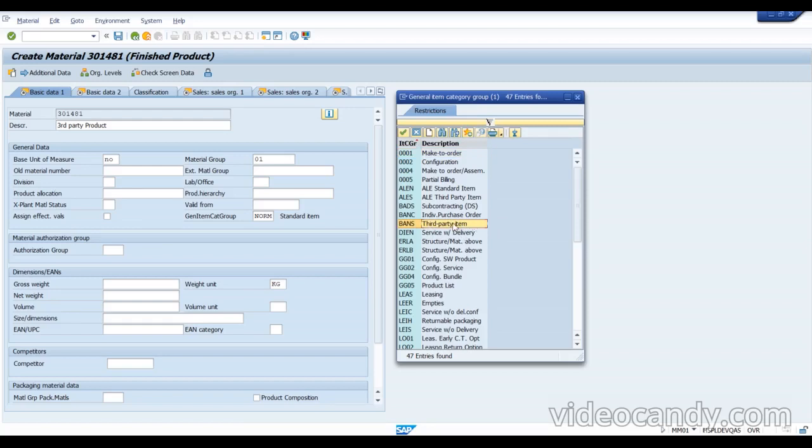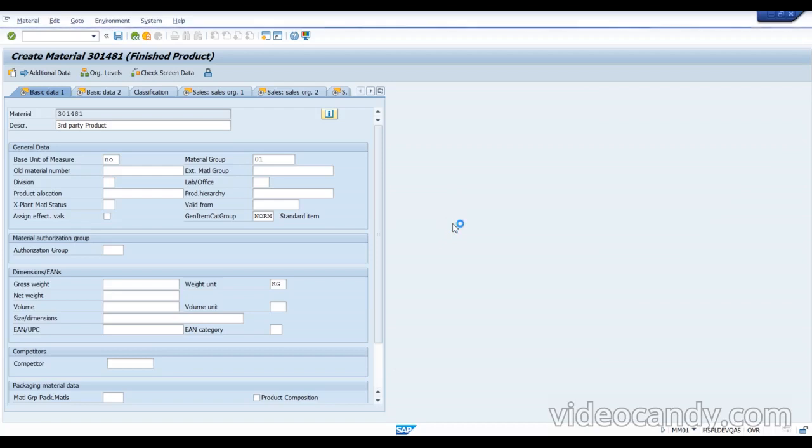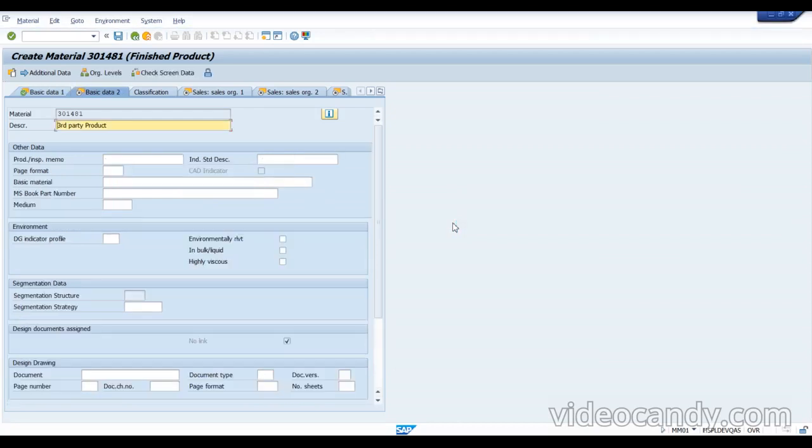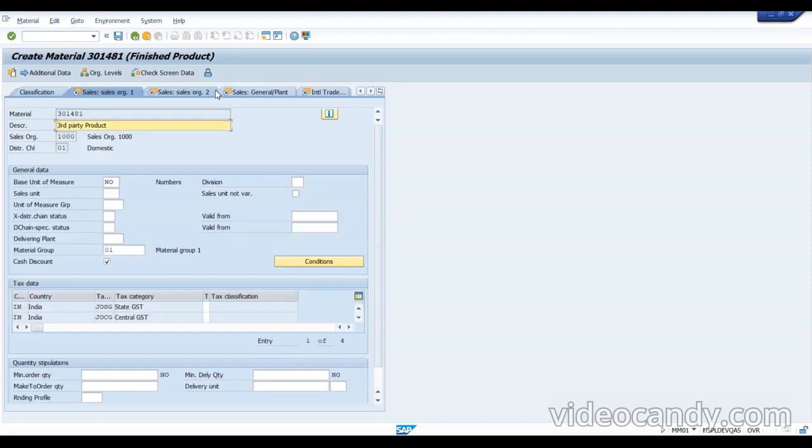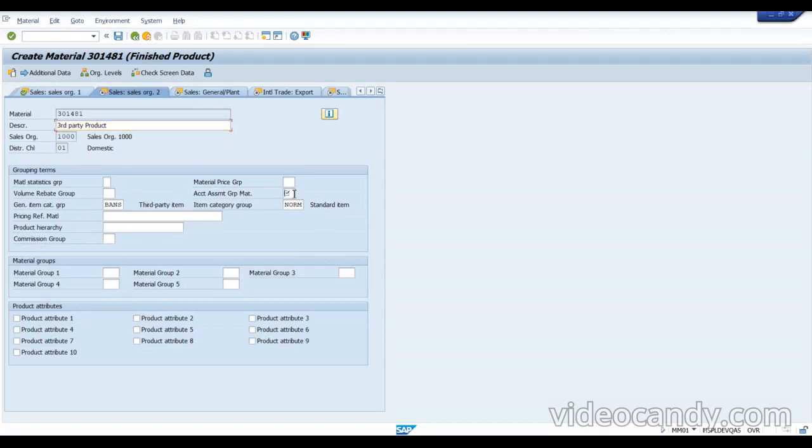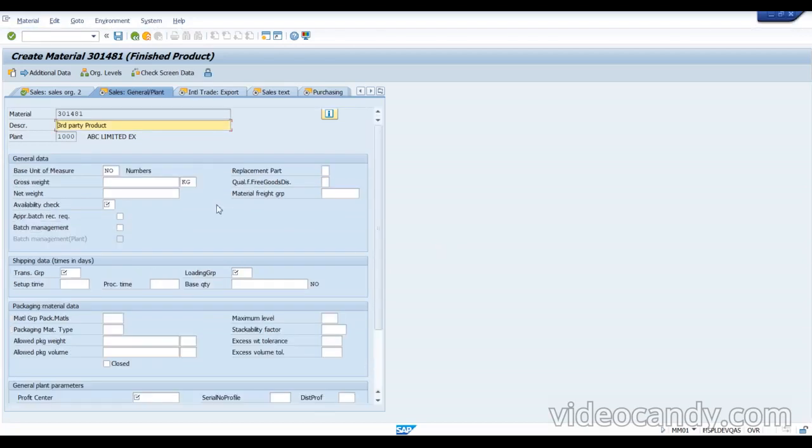Go for this third party item, just double click on that. You will get a third party item here. This needs to be changed. Enter. We also need to change it in the sales view. Go to the sales view and make the changes over here. Here also change this to BANS, because this defines that this is a third party item. Then as usual, give all these things.